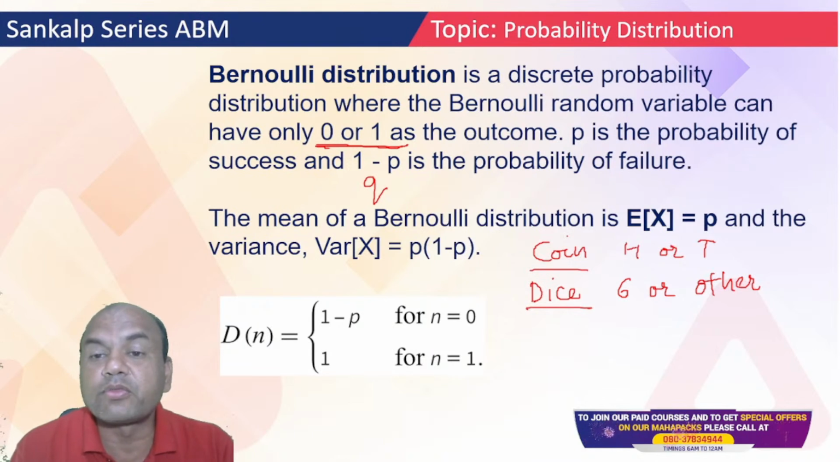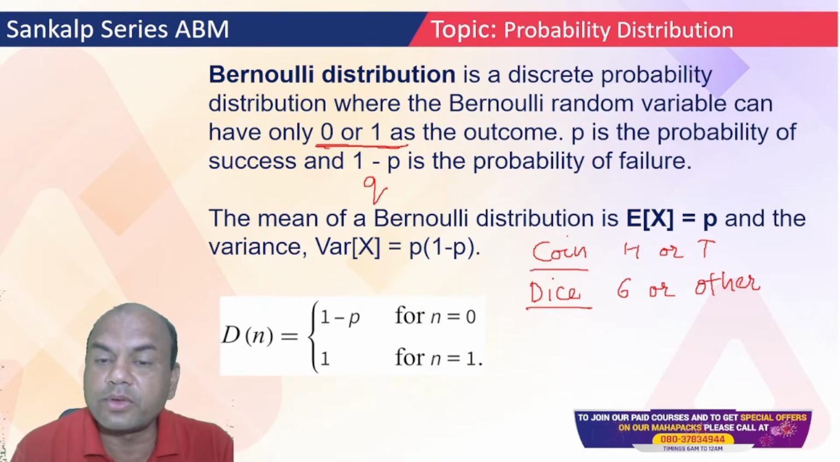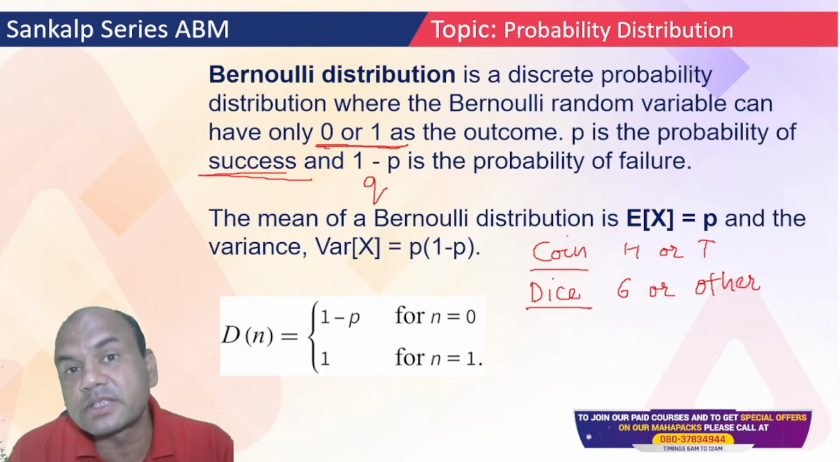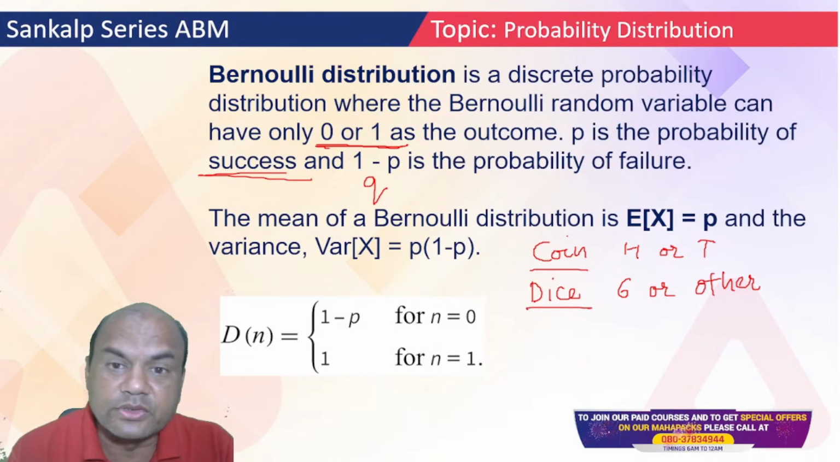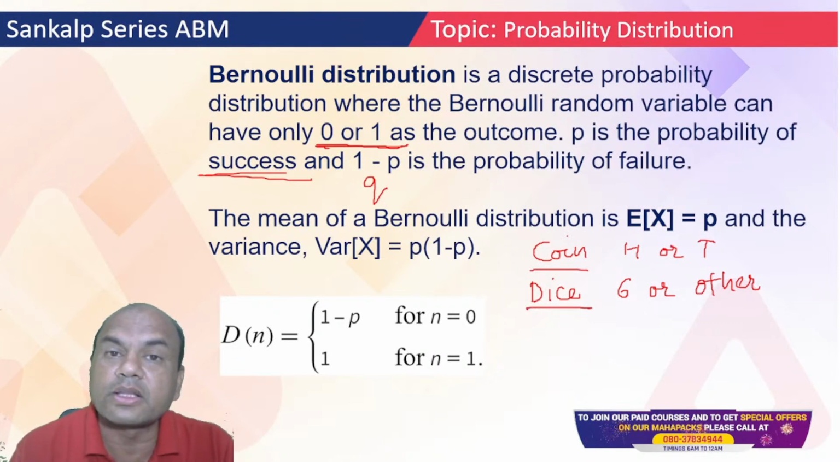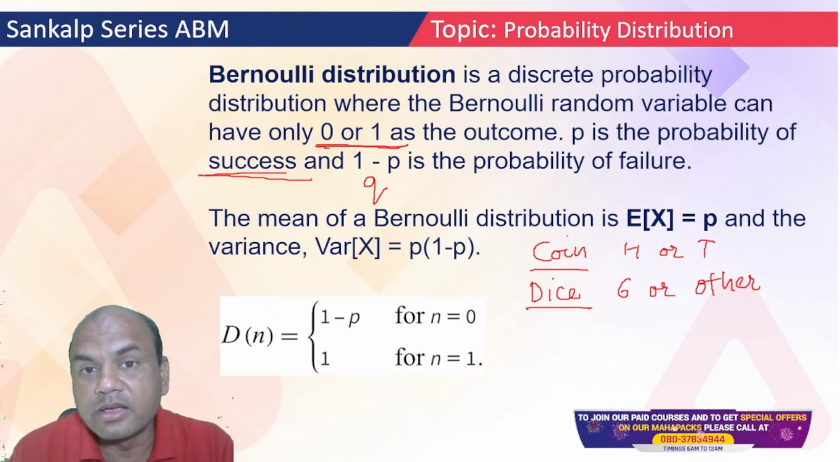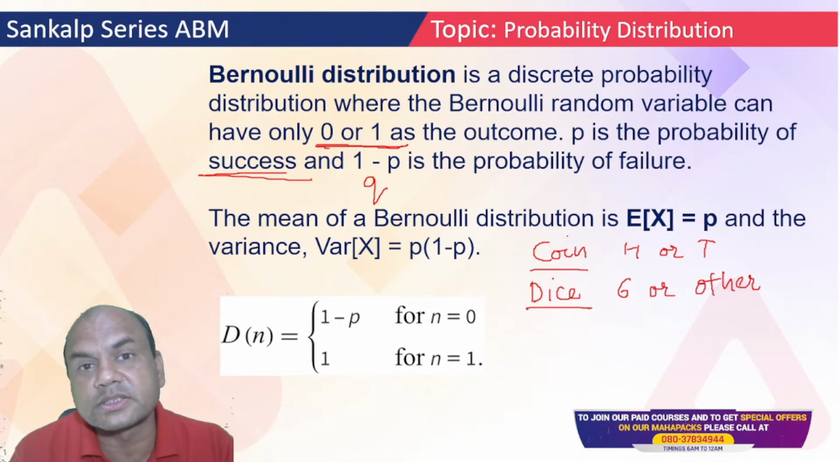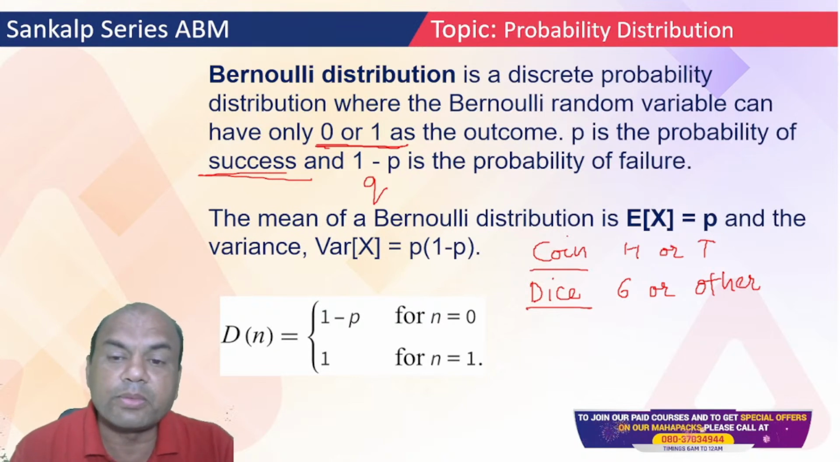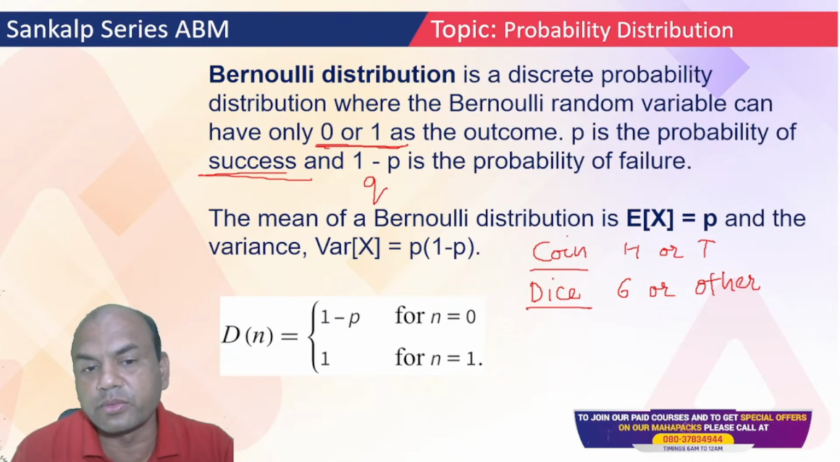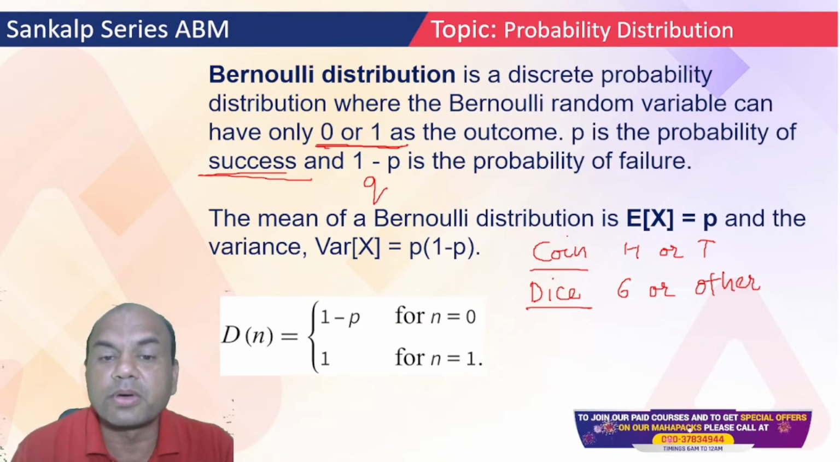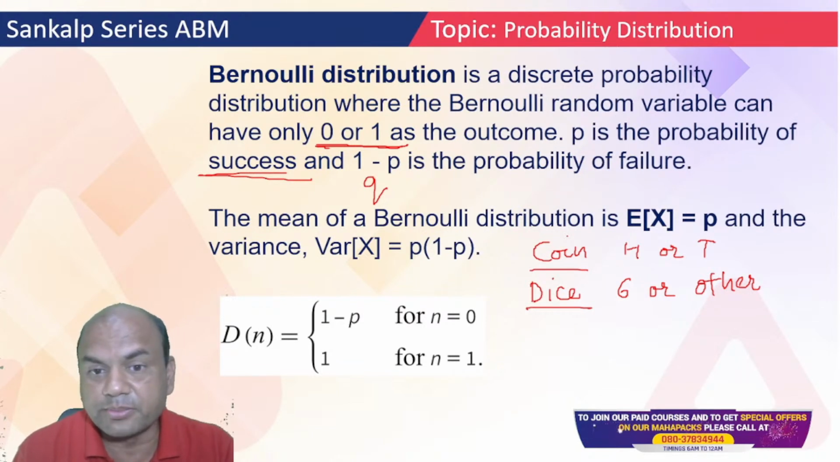P is the probability of success and Q is the probability of failure. Success means the probability which is asked in the question. If they ask, if I throw a coin, what is the probability of getting a head, then getting the head becomes the success and getting the tail becomes the failure. The mean of Bernoulli distribution is E(X) equals P and the variance is P into Q. So the Bernoulli variance is P into Q. Got it? Simple.